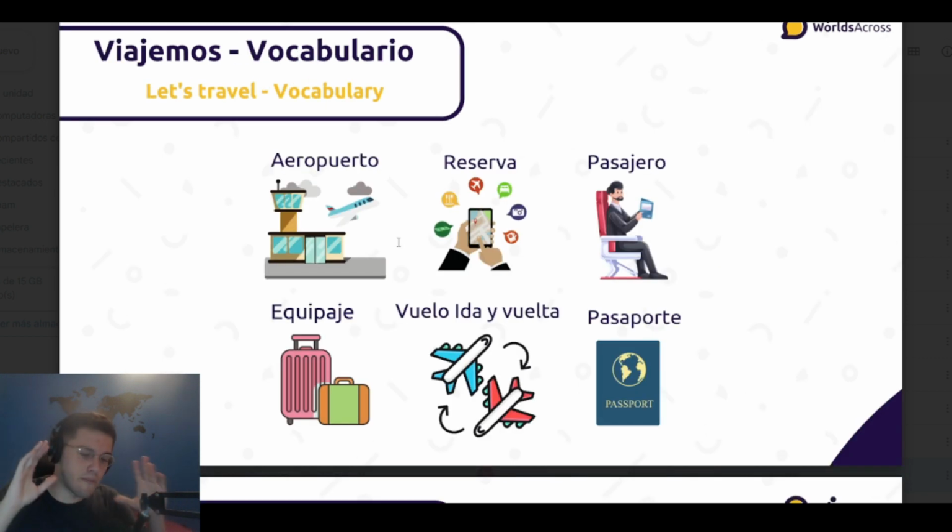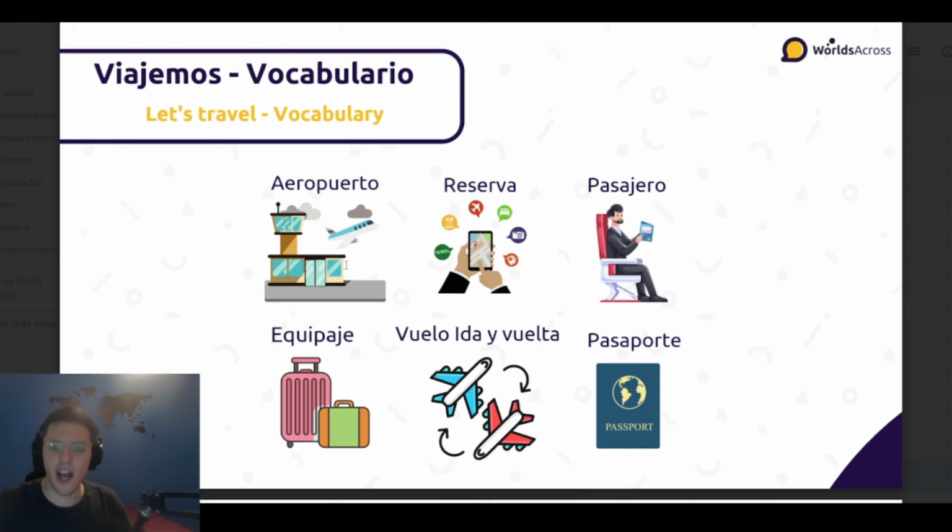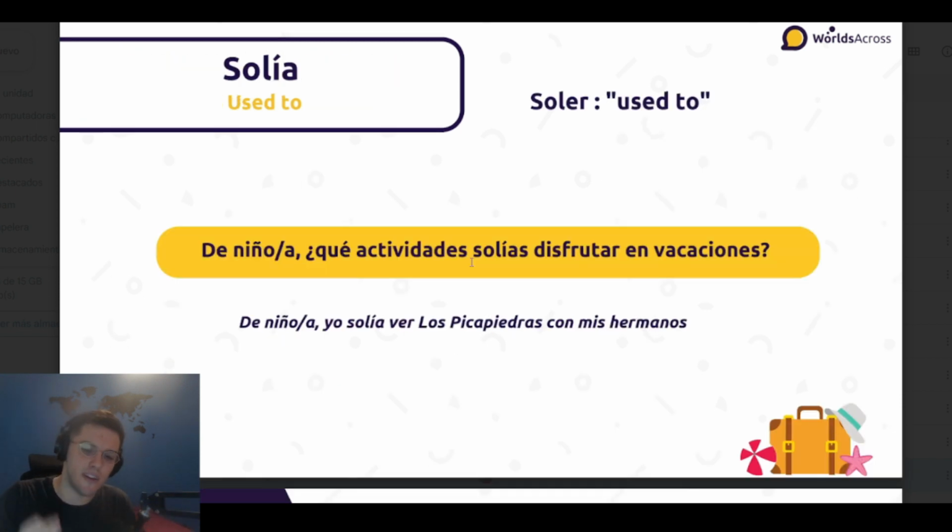Then, of course, we learn very important travel vocabulary. We learn that vuelo de ida y vuelta, it's a round trip, that pasajero is passenger, and that equipaje, it's luggage, and reserva, it's reservation. And of course, none of that is useful without our pasaporte. That's our passport.